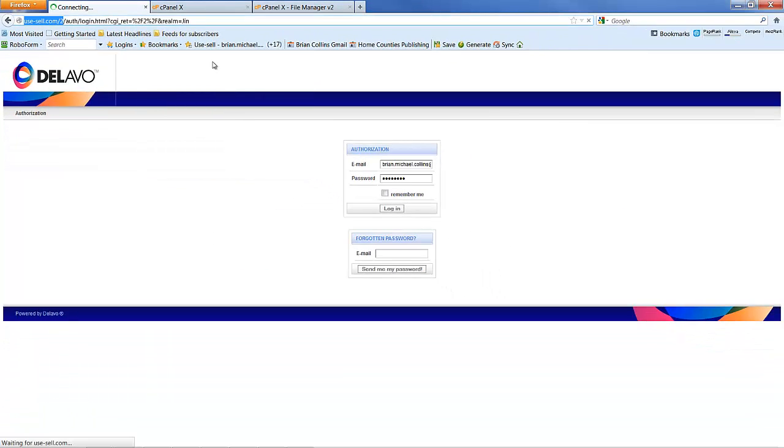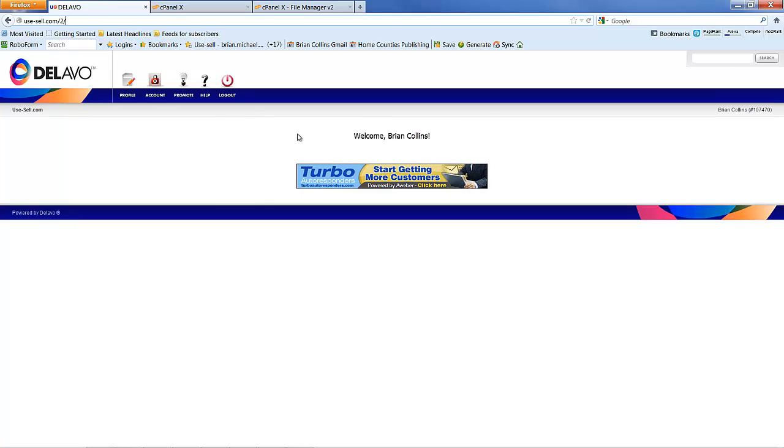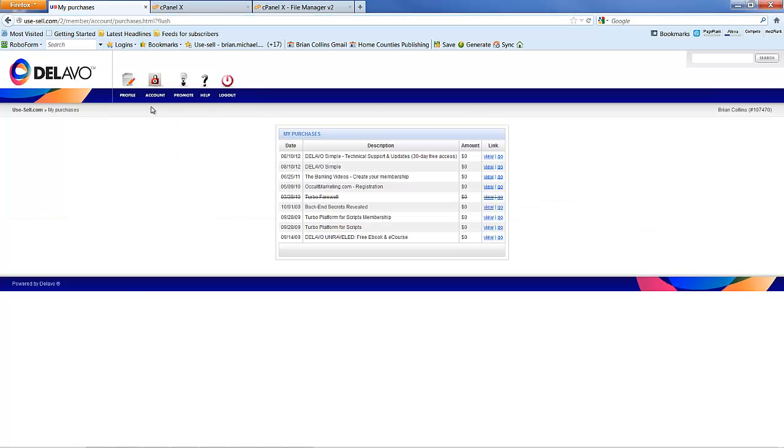I just use this one to log in. And under account you'll find my purchases. And you can see the purchase you've made. In this case it's Delavo Simple. And you would just press go and that will take you to your thank you page. Do make sure on the thank you page that you've entered the installation domain that you're going to be using. You don't need the directory, only the domain name.